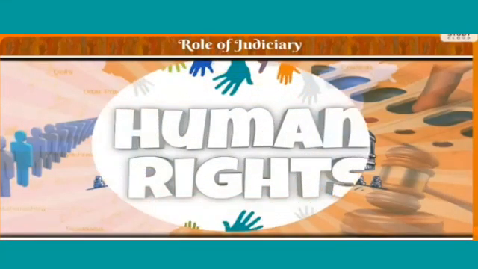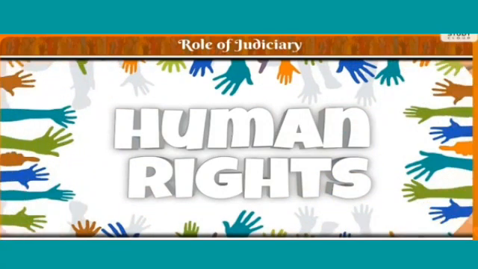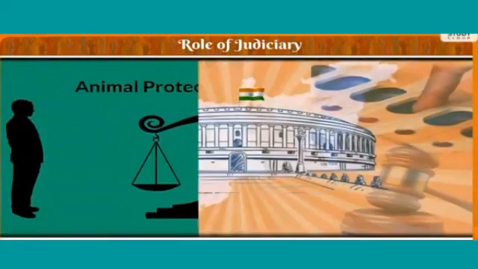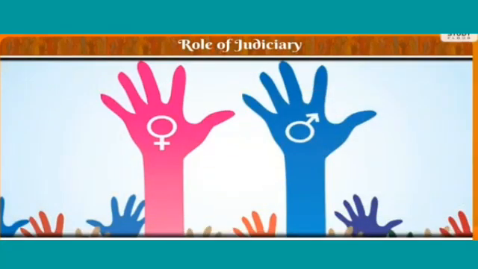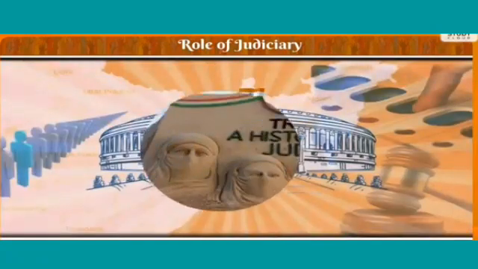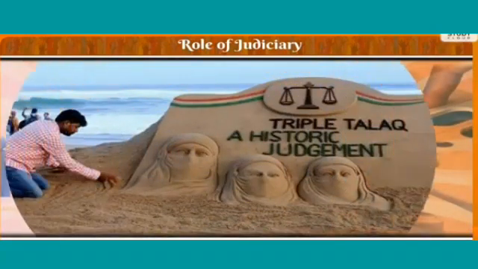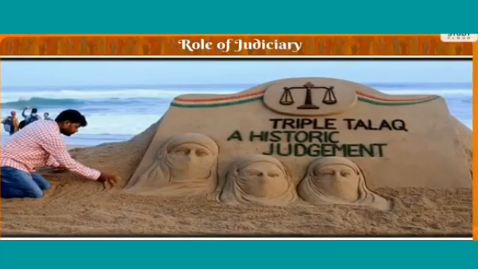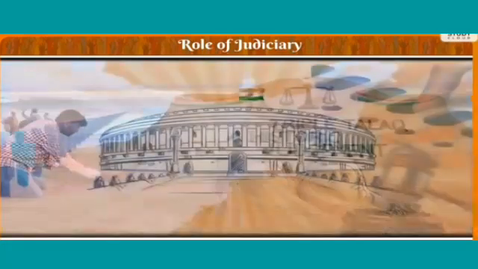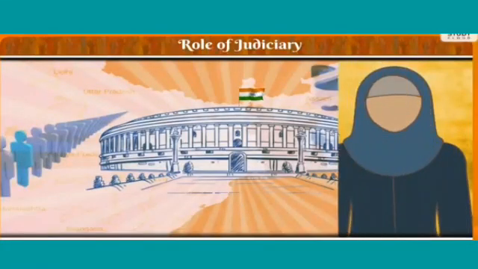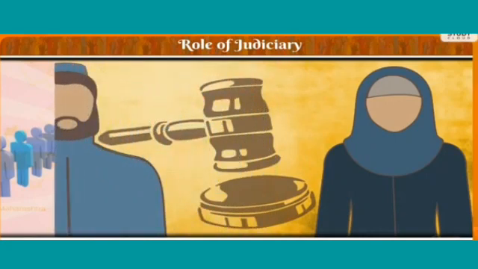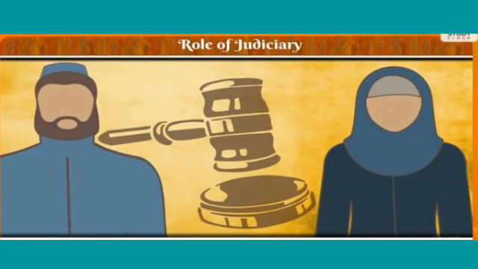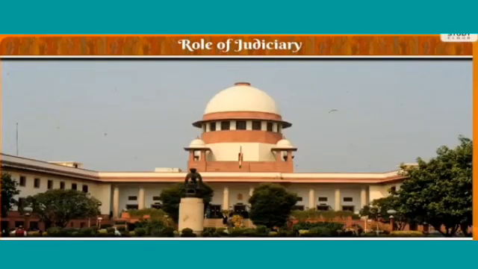Now see here the protection provided to citizens' rights through the fundamental rights. Provisions in the Constitution have been made. For example, by declaring triple talaq unconstitutional, the judiciary has protected the honor and prestige of women, and by recognizing the right to privacy as an important right of citizens.